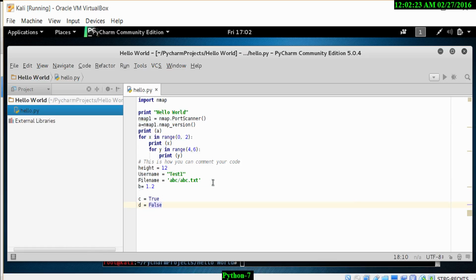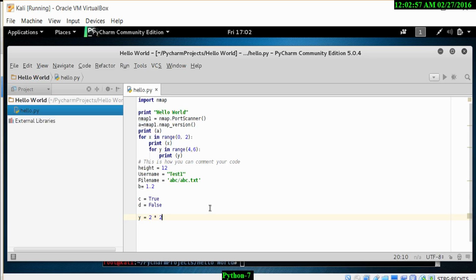We can also do mathematical calculations in Python, and to do that we can simply type in, for example, two variables, y and z. Let's look at y equals 2 multiplied by 2.